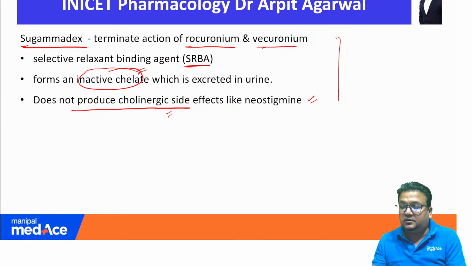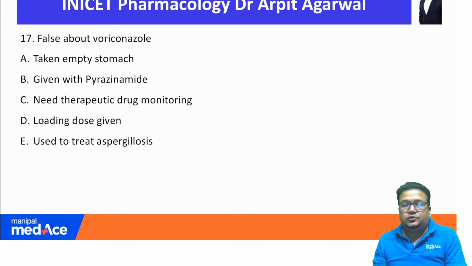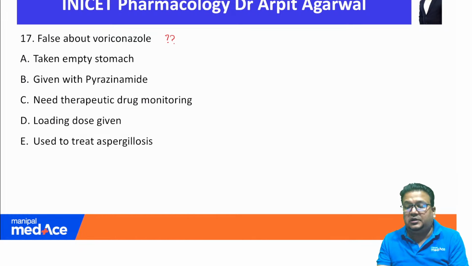Again, a direct question from our app. Last question, and this is the confusing question. Despite the best of my efforts, I could not find the correct option, and I hope this is a controversial question. Which is false about voriconazole?